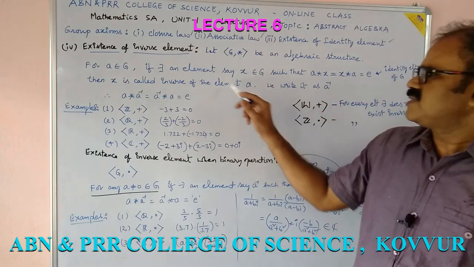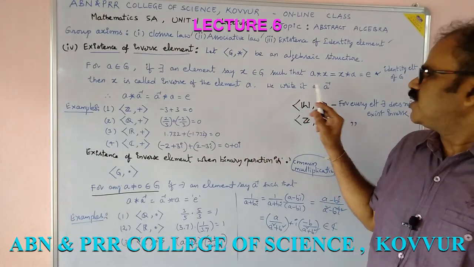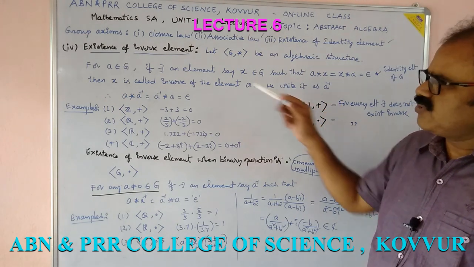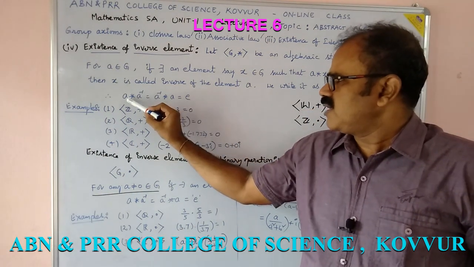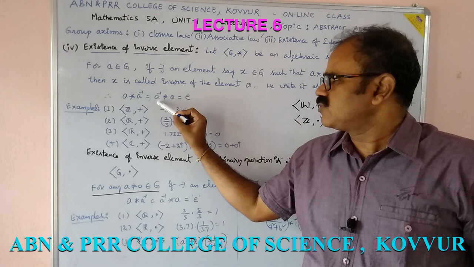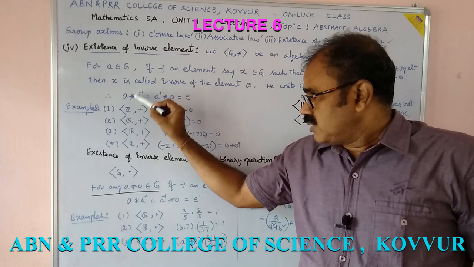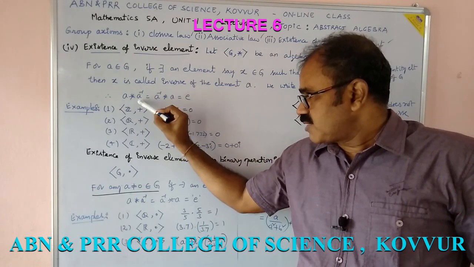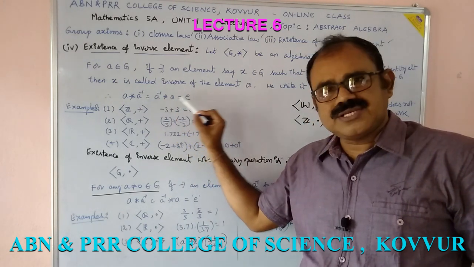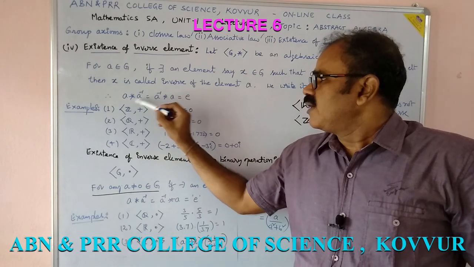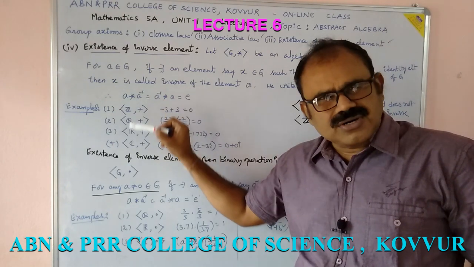We write it as follows: this x is the inverse of the element a, and we simply denote it with a inverse. Therefore, we can write a * x or x * a in this way: a * a inverse = a inverse * a = e. If we perform the operation between a and a inverse, we should get e. In the same way, a inverse * a is e. Then we say a inverse is the inverse element of a. Let us go for examples.